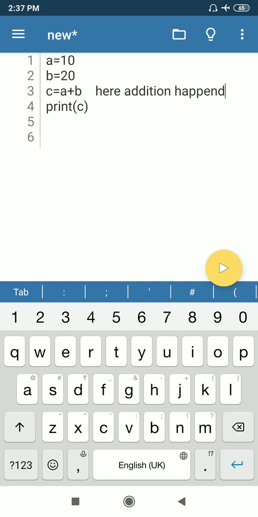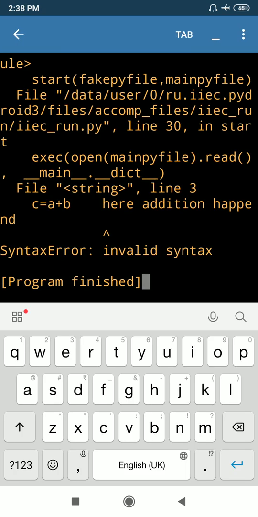Okay, I'm going to run the program. See the output here. Now you can see syntax error at the second last line, invalid syntax. Just above it, you can see the last third line, c equal a plus b. Here addition happened. It means c equal a plus b. Here addition happened. This line is going to give you a syntax error, which is also known as invalid syntax.